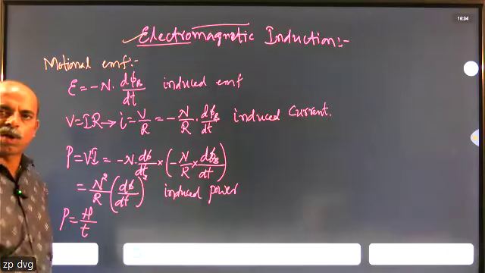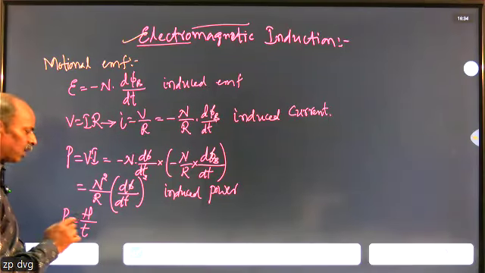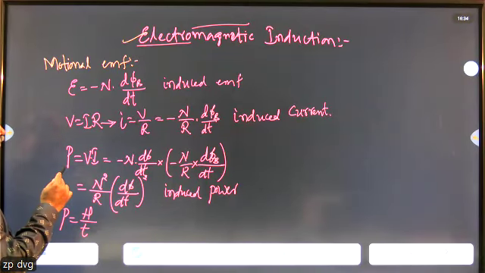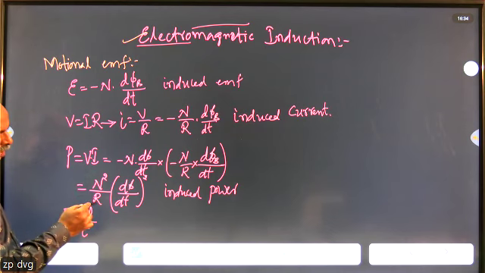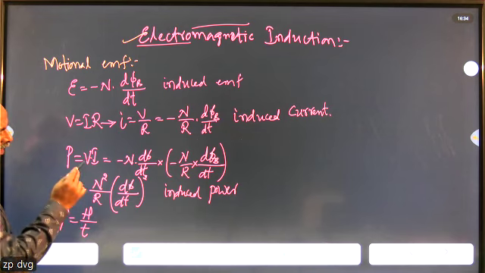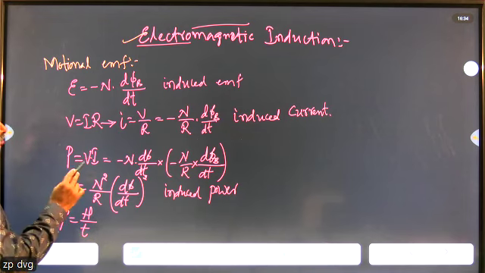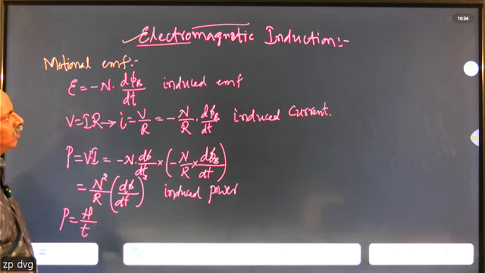That is going to be called the power loss. So how much power is going to get induced? You can also calculate it using the equation P equals H by t. So power can be expressed in terms of number of turns and resistance, in terms of heat and time, and in terms of voltage and current. So these are the equations for induced power.